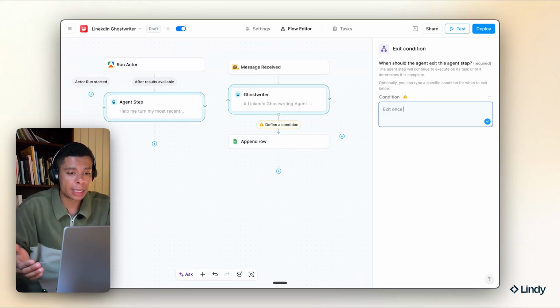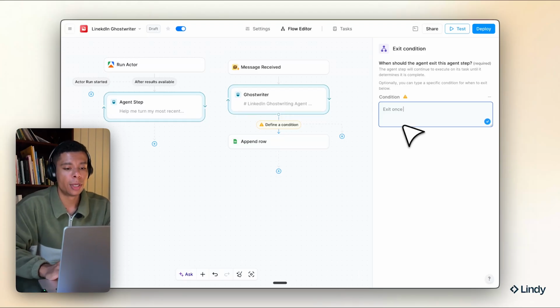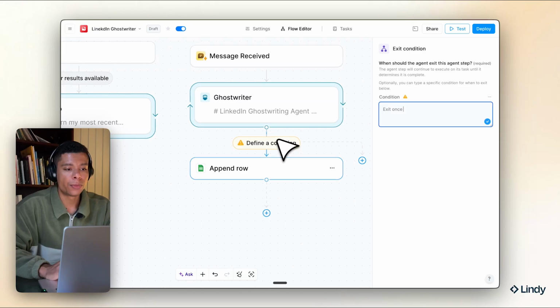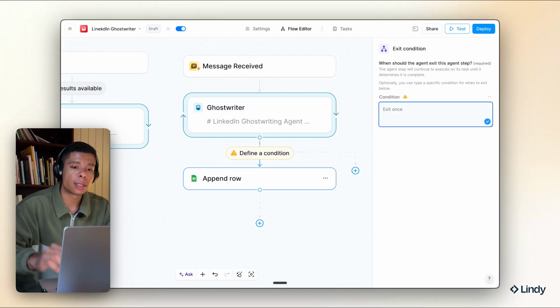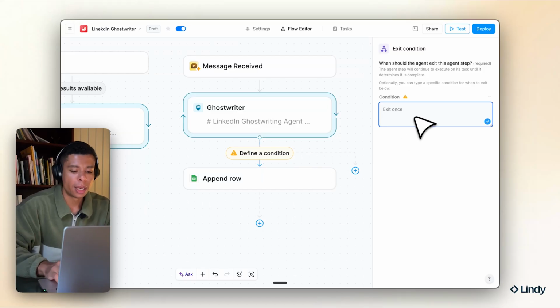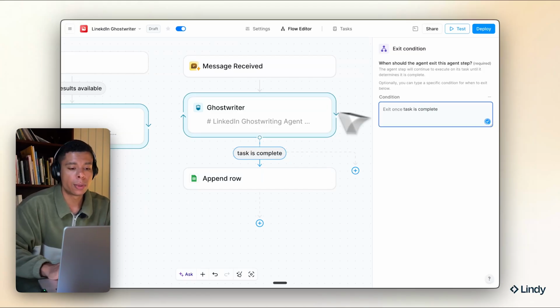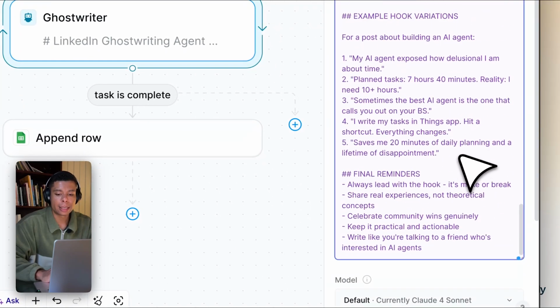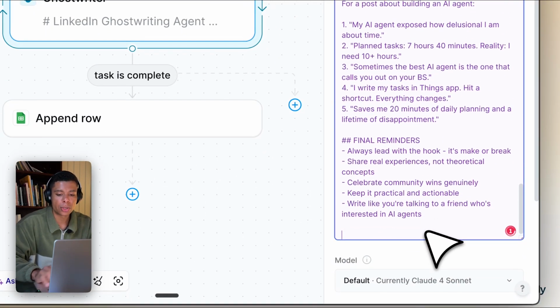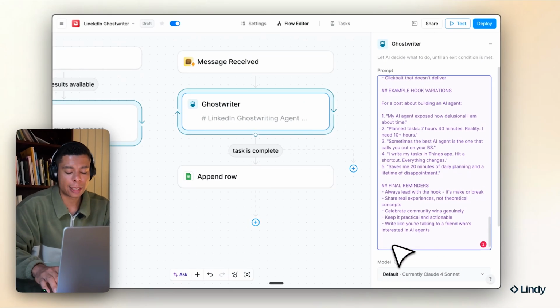Now what I'm still missing here is an exit condition for my agent. So he knows exactly when to actually stop writing and we can continue to append the row. Exit once the task is complete is my go-to. And I'm gonna add a couple more things to my agent just to make sure it works as expected.